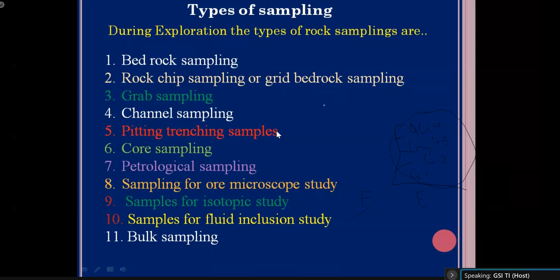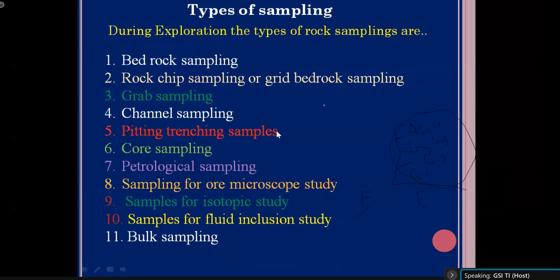Then we collect samples for fluid inclusion study. Fluid inclusion study is very important for metallic deposits, because all metallic deposits have been formed from hydrothermal solutions. Not all hydrothermal solutions or metals come from a magmatic source, but when a magma emplaces and loses pressure, temperature and depth, some aqueous phases exsolve from the magma and a magmatic hydrothermal solution forms.